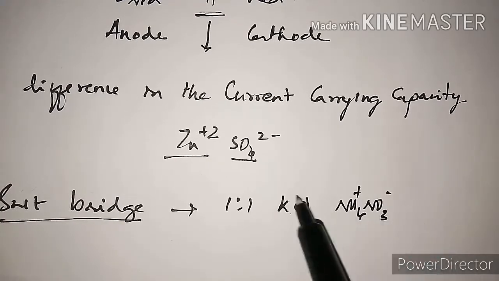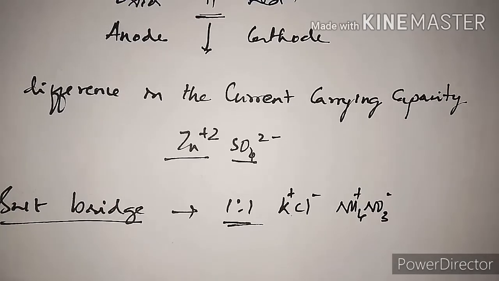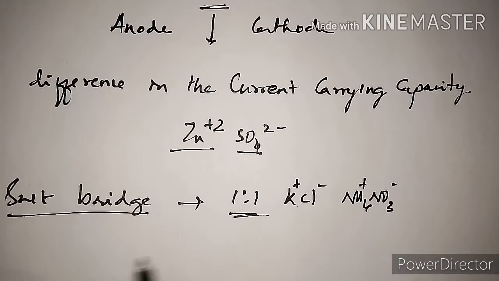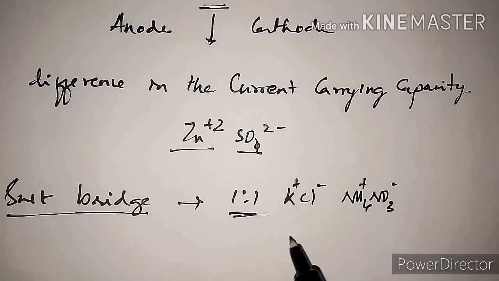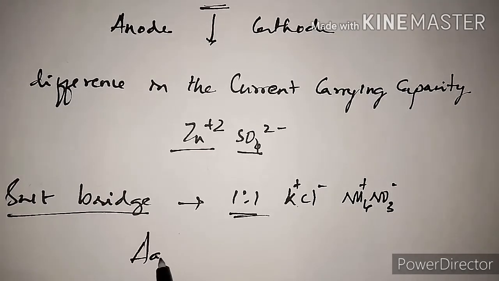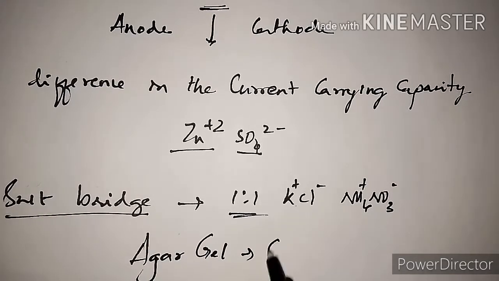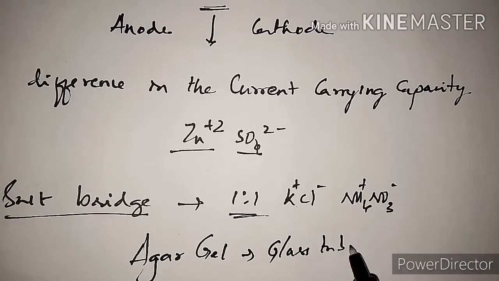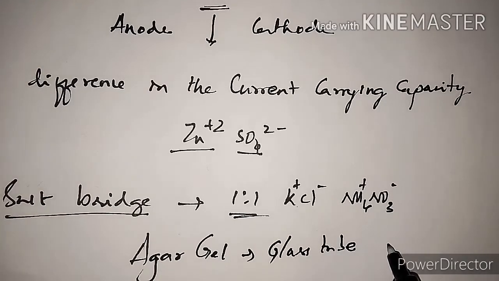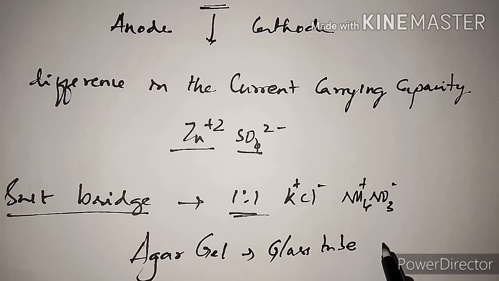So the transport numbers of the constituent ions are almost the same. A saturated solution of KCl or ammonium nitrate in agar gel is placed in a glass tube, with the two ends of the tube plugged with filter paper and cotton. This is used as a salt bridge.